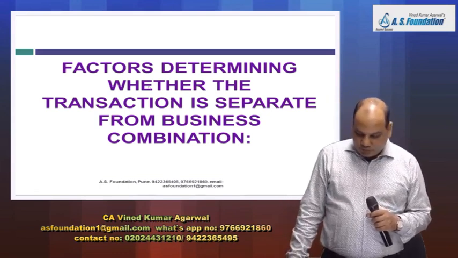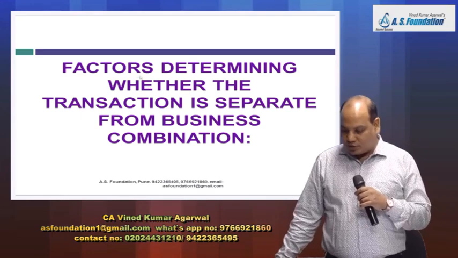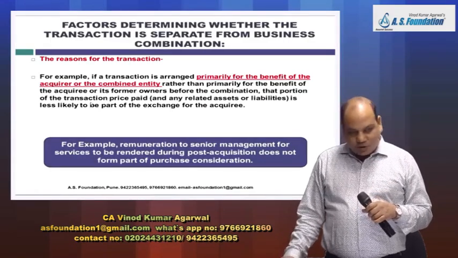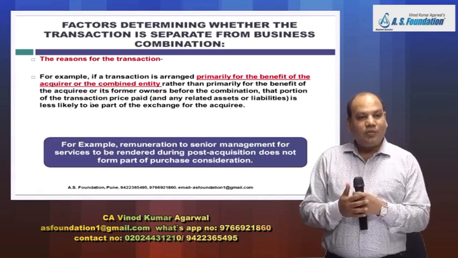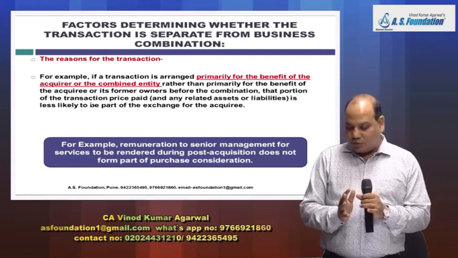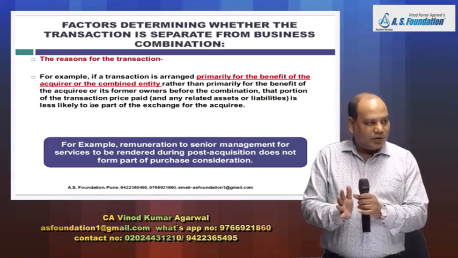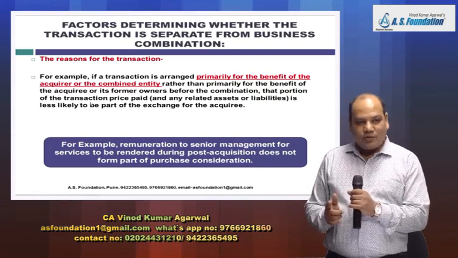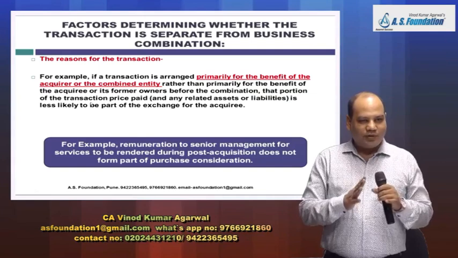Factors determining whether the transaction is separate from business combination. The few examples we solved today were simple in nature, but sometimes the arrangement may be complicated. So there is a guideline and you follow this guideline and accordingly decide whether this arrangement is a part of business combination or whether this arrangement is a separate transaction.